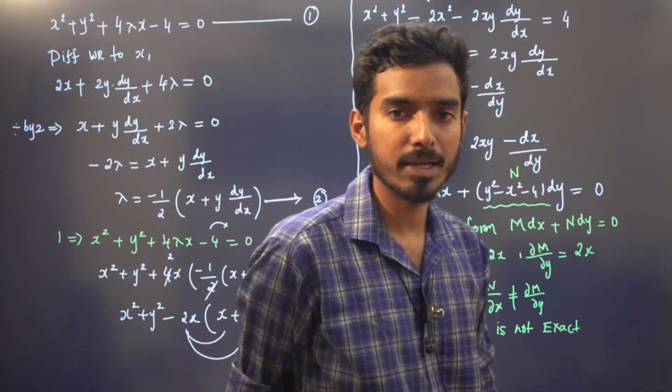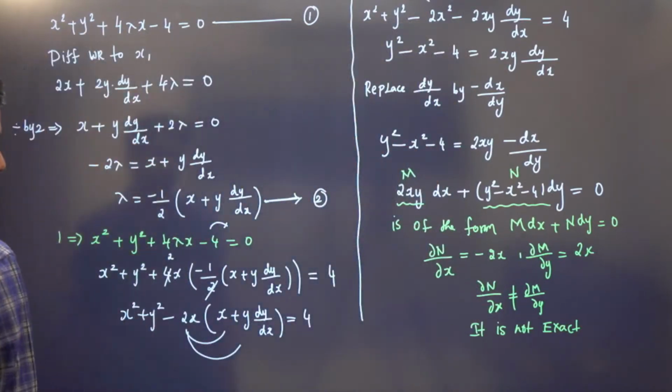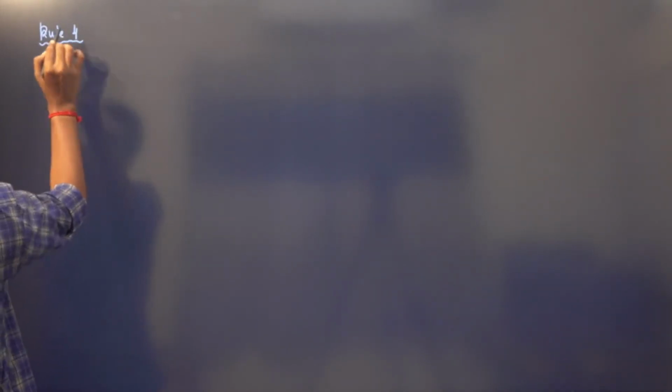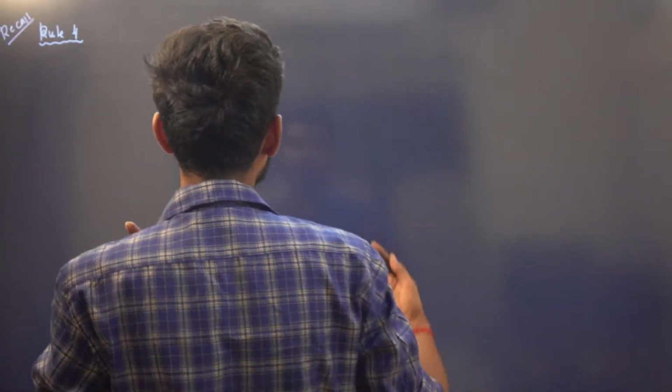We have seen 5 rules, right? Now you can see this falls under rule 4. You just recall rule 4, of how to convert a differential equation that is not exact to exact. I have given you 5 rules when we were solving those.